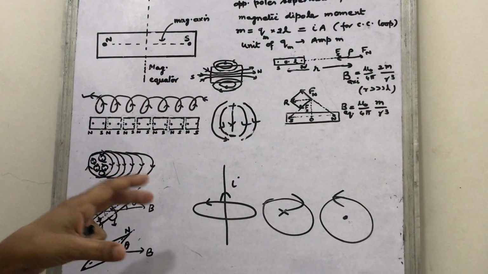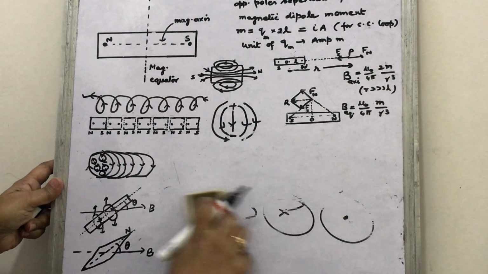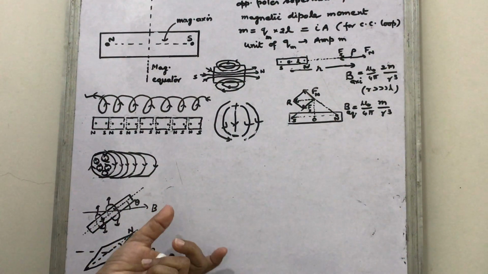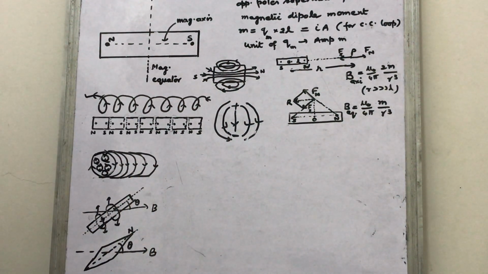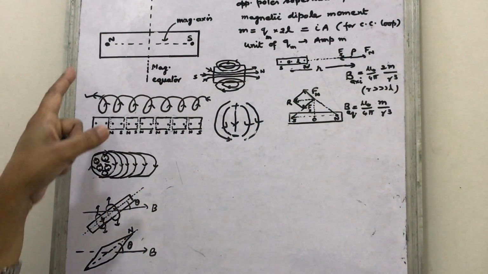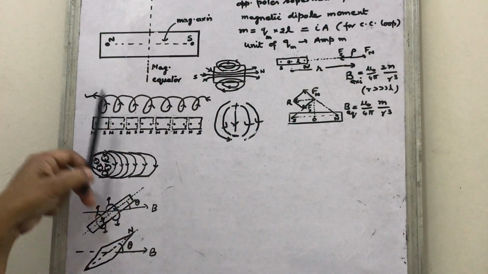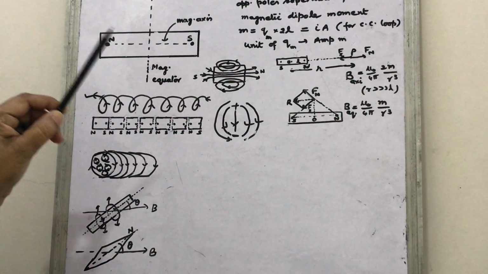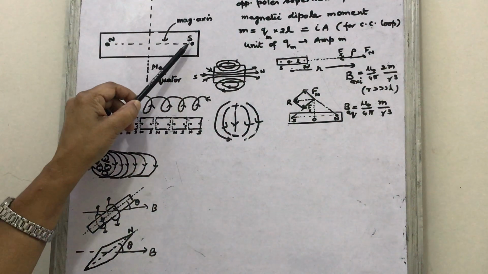So magnetism is produced by a current carrying coil or wire or any charged particle, as we have just seen. What about a bar magnet? Let us start there. Its actual length, that is the geometrical length, is from this corner to this corner, which is slightly larger than the magnetic length.